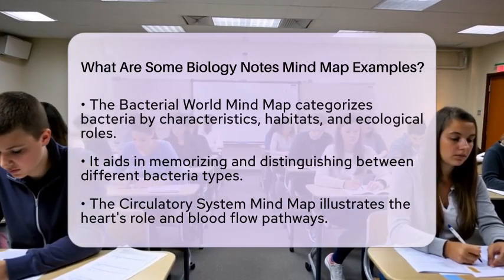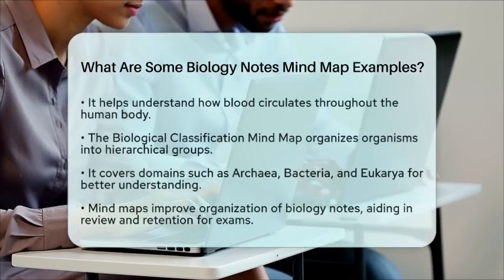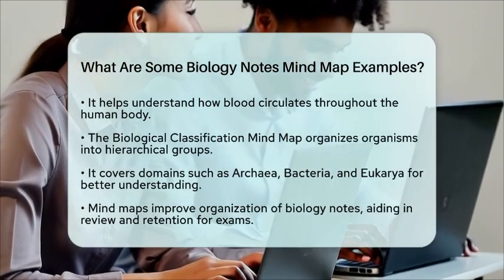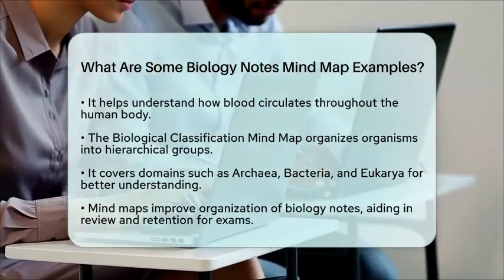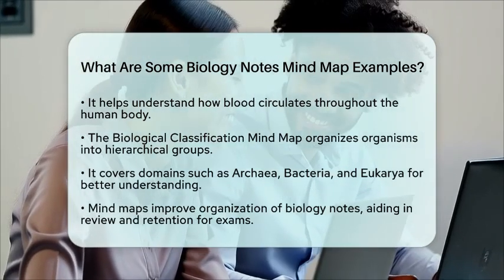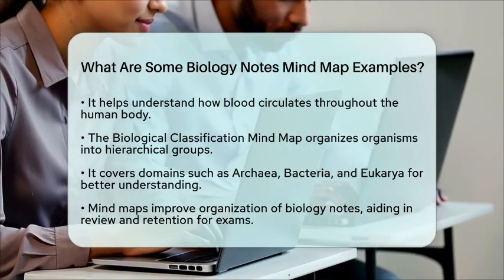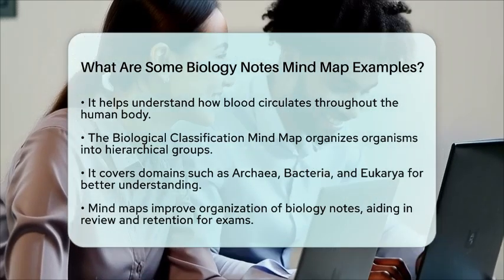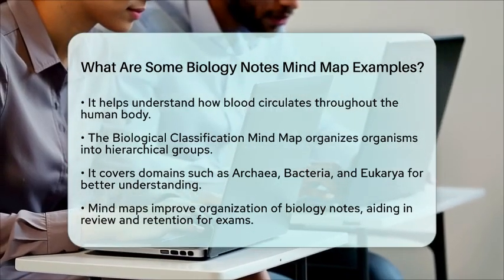Lastly, we have the Biological Classification Mind Map. This organizes organisms into hierarchical groups based on their similarities and differences. It covers domains like archaea, bacteria, and eukarya, making it easier to grasp the relationships between different life forms.